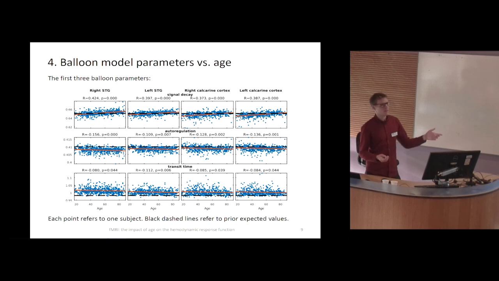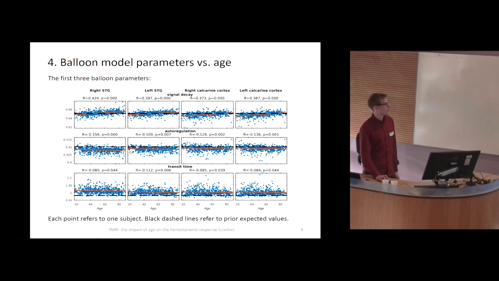So the different differential equations will refer at the end to some oscillator, and this one parameter actually modulates the behavior of this oscillator. On the x-axis, you will see age of all the subjects sorted by age, and the dashed black line is the prior expected value taken from SPM.